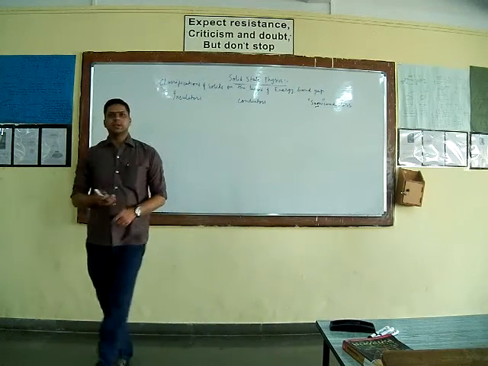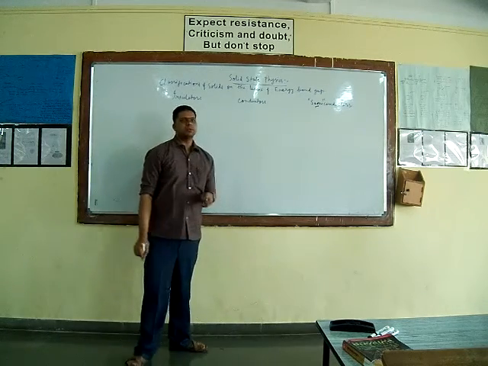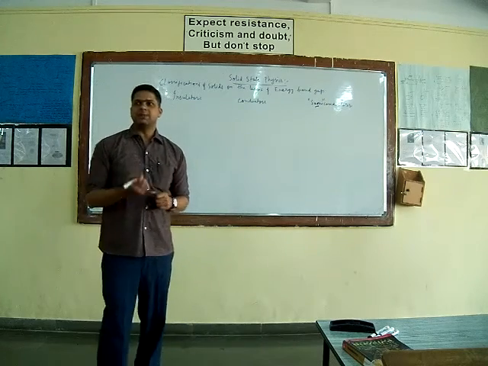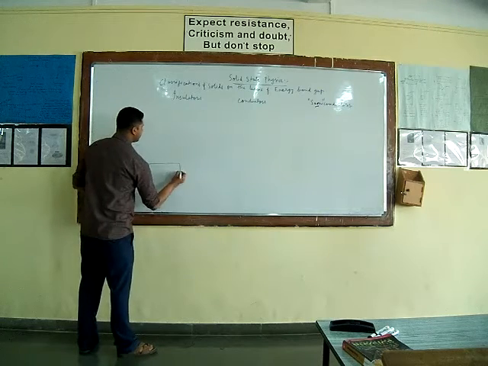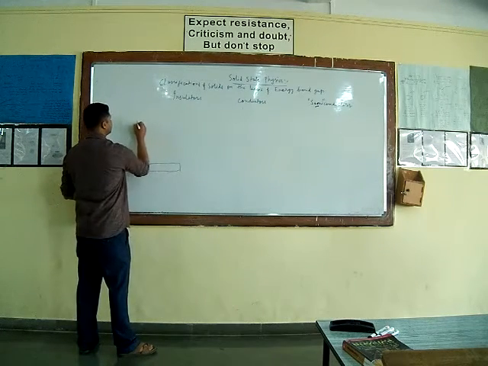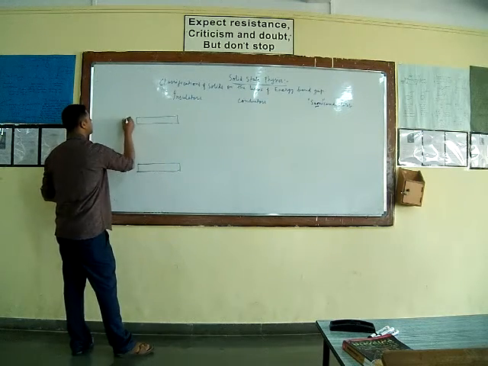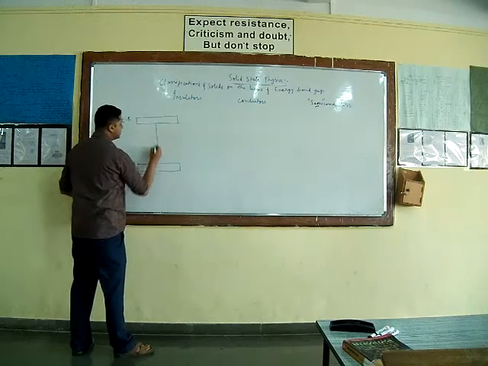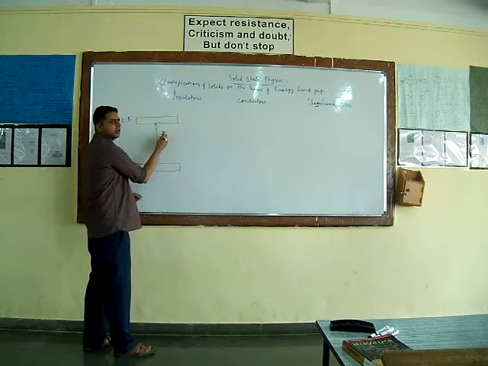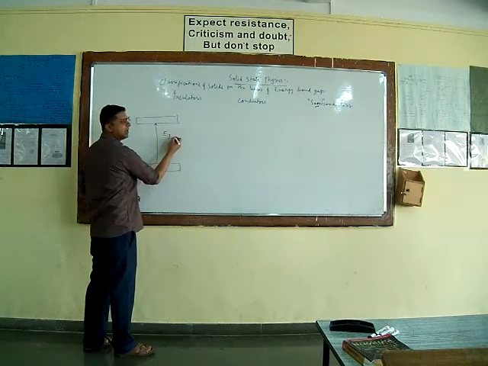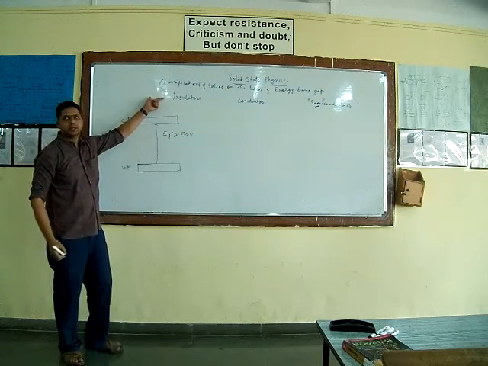We can classify the solids into insulators, conductors and semiconductors on the basis of the energy band gap which exists between the valence band and conduction band, which you might have studied in your basic electronics engineering course. If the energy difference between the valence band and conduction band is very large, that is, if the band gap energy is more than 5 electron volt, then such a material is classified as an insulator.